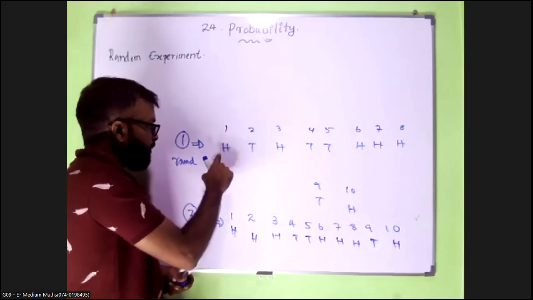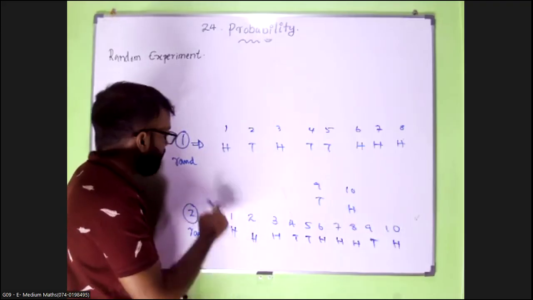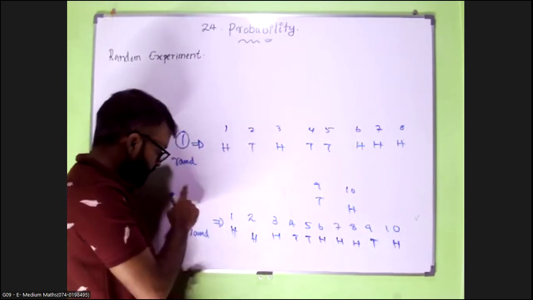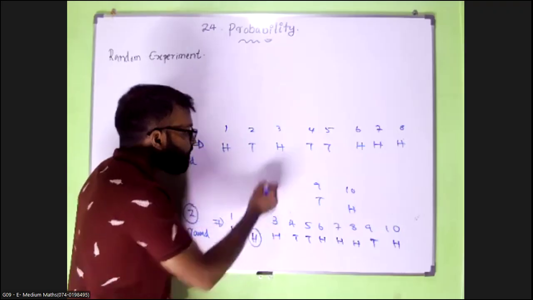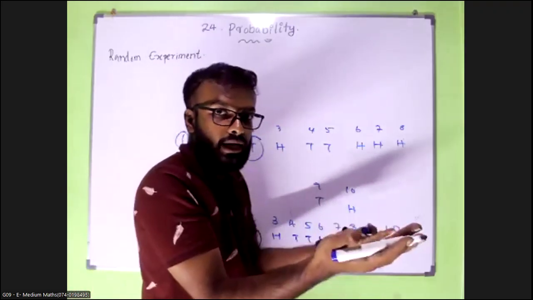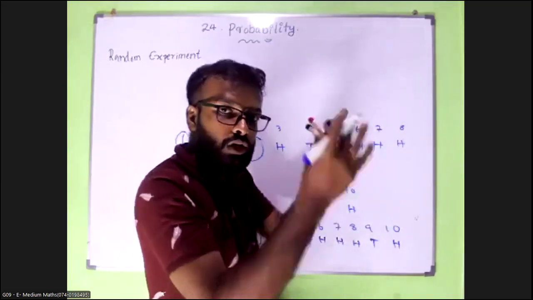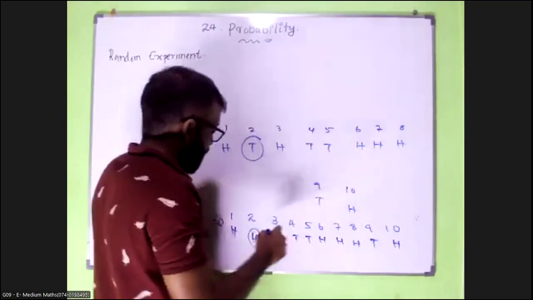First round, first flip, head. Second round, first flip, head. First round, second flip, tail. Second round, second flip, it makes a difference. There is no pattern, right? It changes. No pattern can be identified.